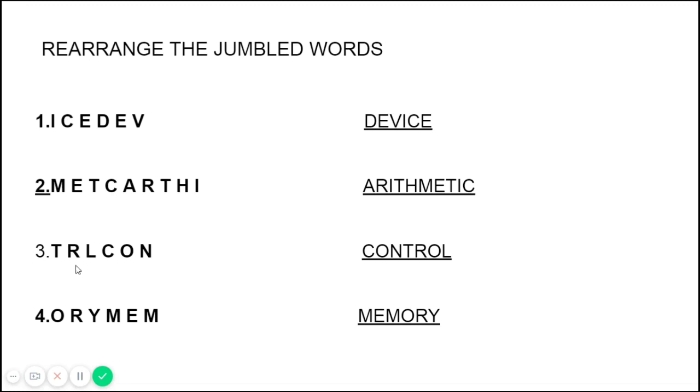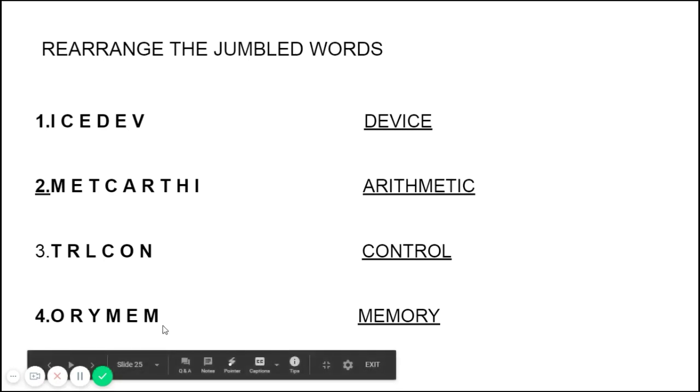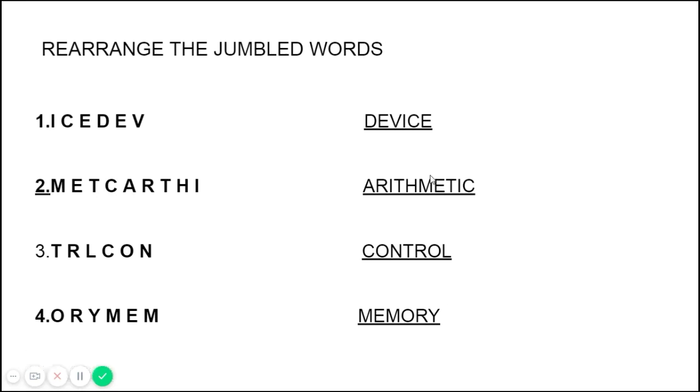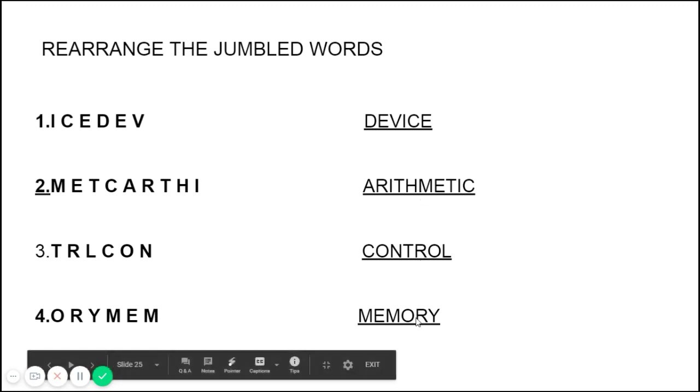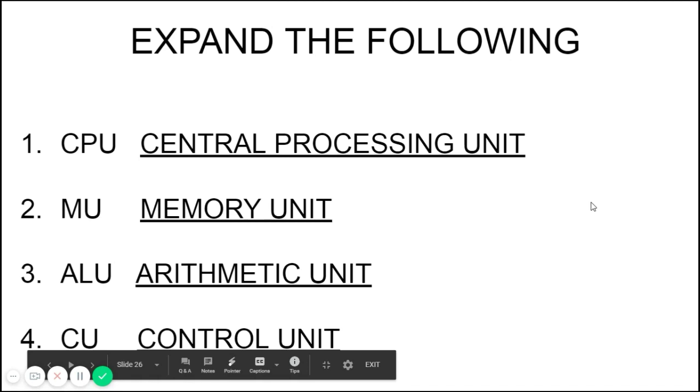Now you see control here. It is not in the right manner, so you should change the order and make it a meaningful word, control. Then memory also. It is ori-mem. So we should change the order and make it a meaningful word, memory. So the first one is device, then arithmetic, then control, then memory. Now we'll move on to the next slide.